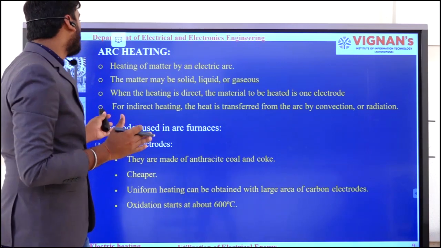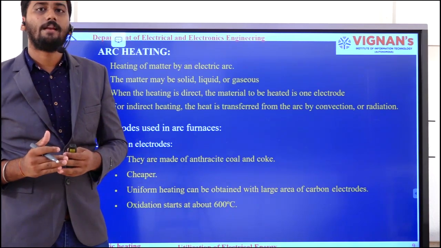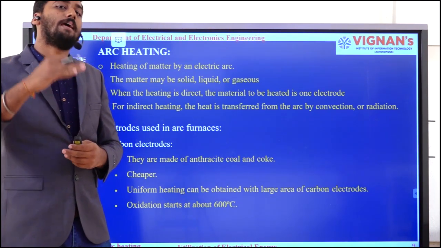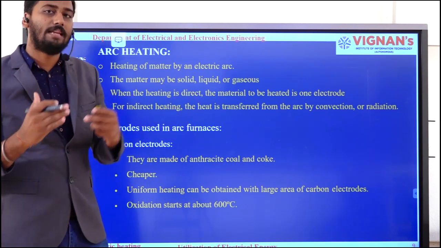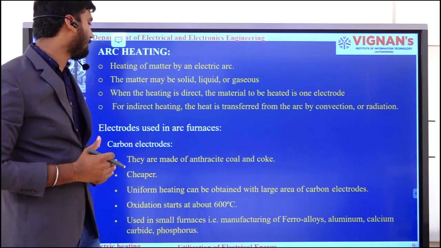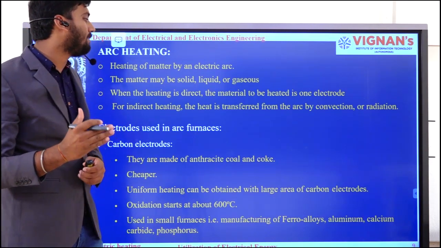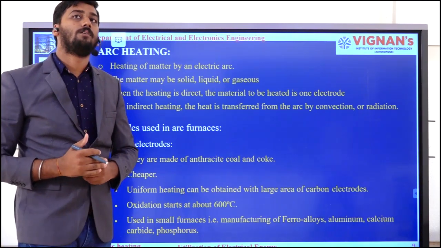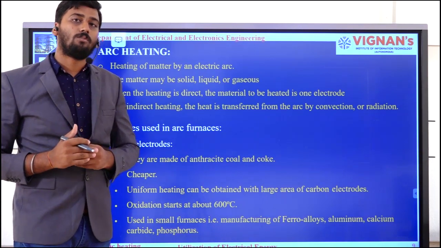That means by using these carbon electrodes at temperatures below 600 degrees centigrade, I can avoid that oxidation layer also. But if you are going for temperatures above 600 degrees centigrade, then the lifespan of these carbon electrodes will get decreased. At the same time, they are used in small furnaces, that is, in the manufacturing of ferro alloys, aluminium, calcium carbide and phosphorus, etc. In these small furnaces we are going to use these carbon electrodes.